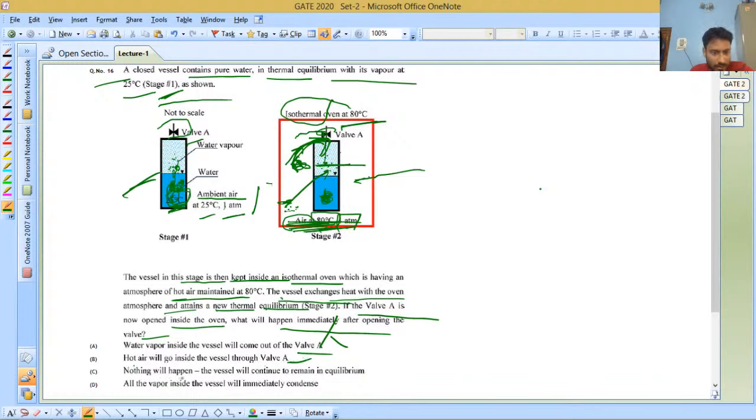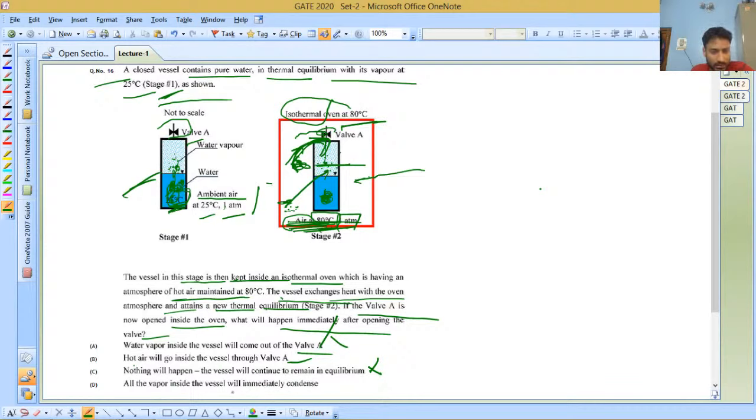Option C, nothing will happen. The vessel will continue to remain in equilibrium. This is not possible, because the vessel is not an adiabatic one. So in that condition, there will be an exchange of heat with the surrounding. So it cannot remain in equilibrium. This option is wrong. It will deviate from the equilibrium.